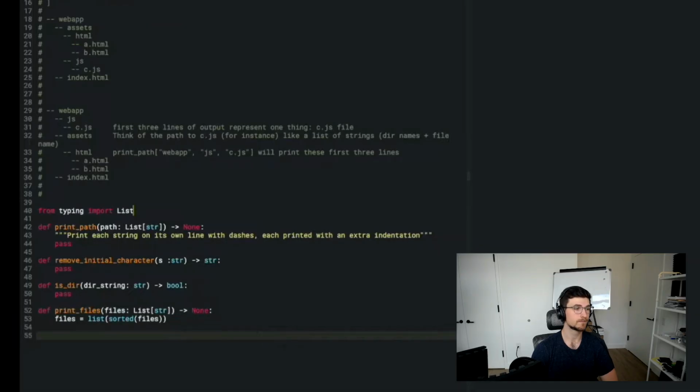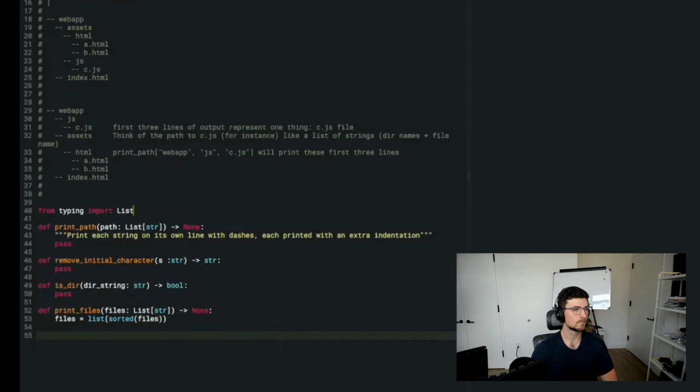So yes, I agree. So my plan was that in order to determine what needs to be printed for each line, for each entry in the files list, so I'm trying to go from entry in the files list to what needs to be printed. First, I'm going to take a sort of greatest common directory with the previous item in the list, or least common directory, however we want to say it. That will help me determine what to print. So if I'm looking at web app/asset/b.html, I can say, okay, well, last thing that I did was print a.html, so I don't need to reprint these things here. And therefore, what I'm going to send to the print path function is a singleton list that is just b.html.